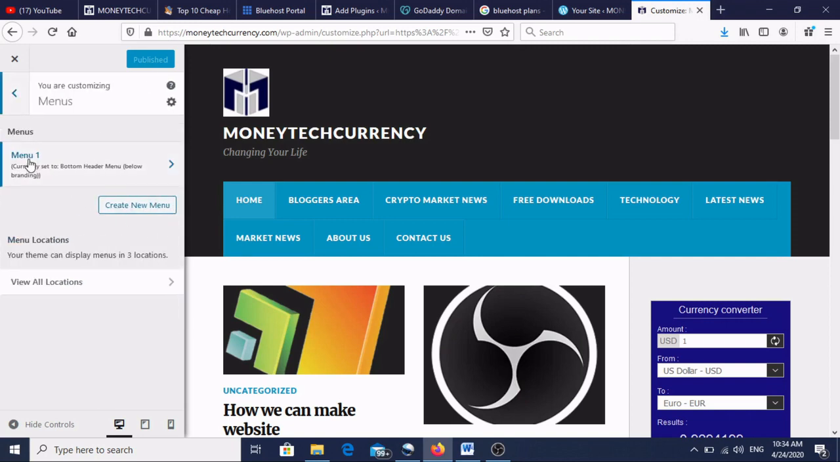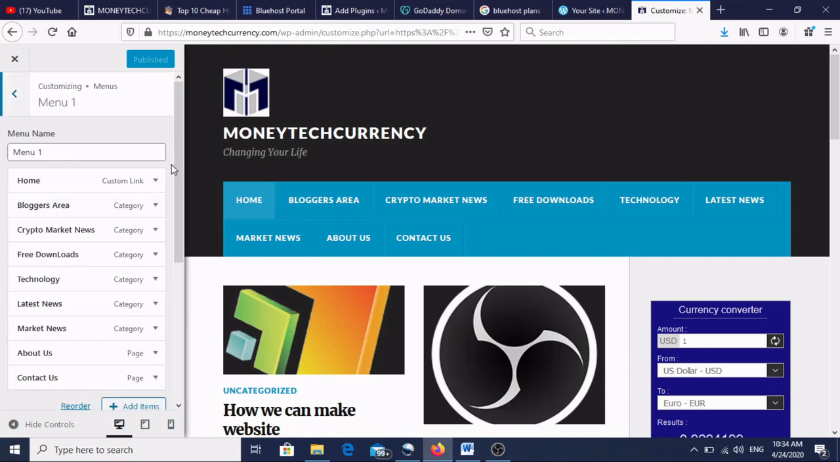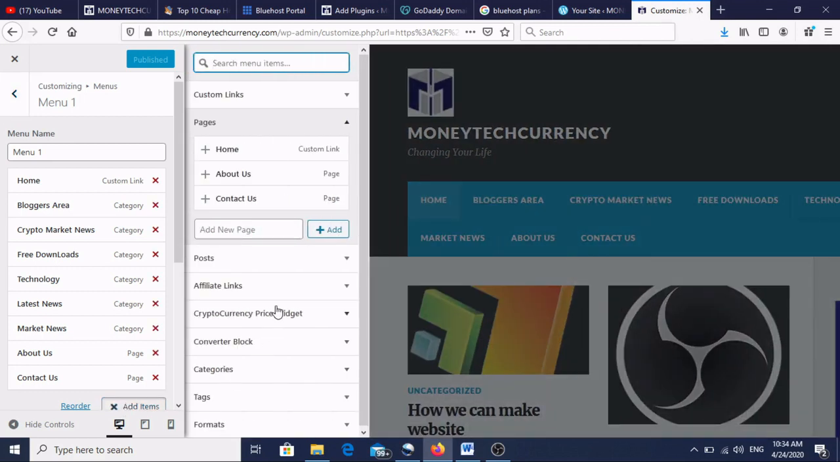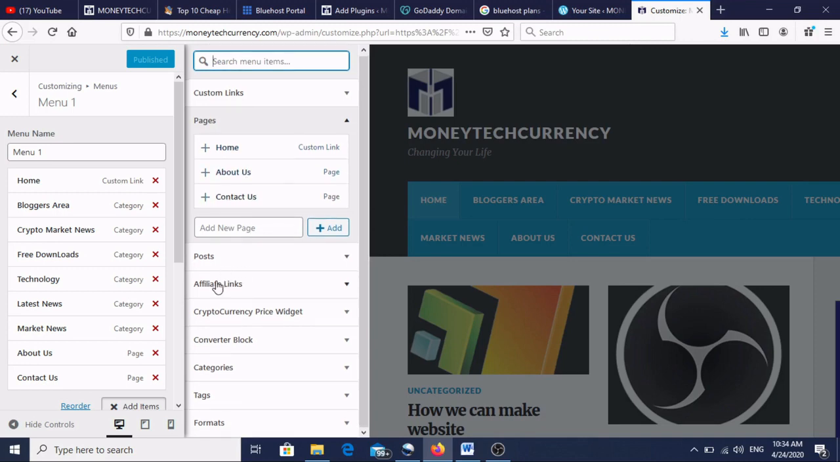See, menus I will show you. Menu 1. In menu 1, this I have created: home, blogger area, crypto market, free download, that I have made. How can we make it? Add items, like here, add items. So in add items, what can we do? Affiliate links, this is also available. Add new page, you can write it over here also.